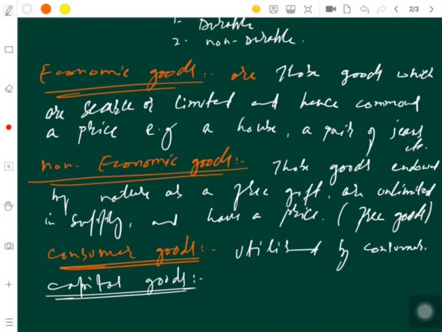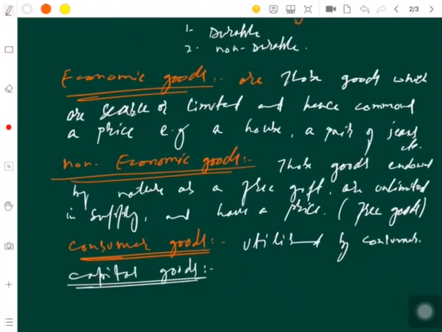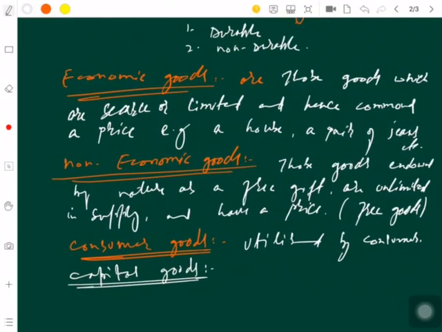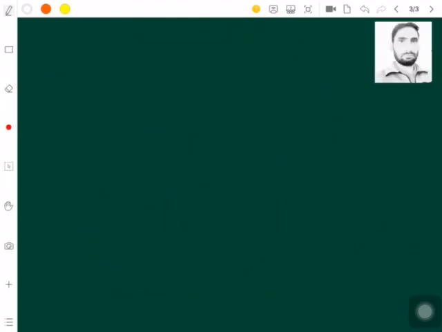So after understanding capital goods, we can come upon one more important aspect of goods, which is really very important for us to understand. So we can talk now about intermediate goods. Now you must be able to understand what I am talking about when I say intermediate goods.